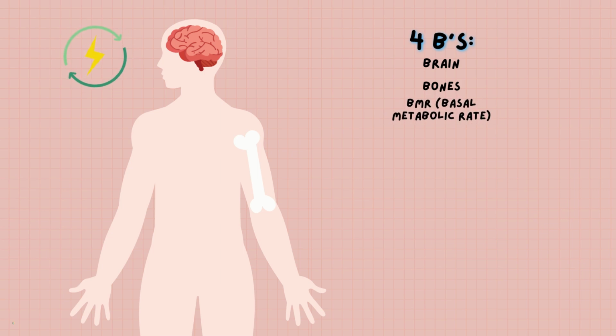The basic effects of thyroid hormones can be remembered using the 4 B's: brain, as it promotes alertness, reactivity, hearing, memory, and learning capacity; bones, as it promotes linear bone growth in children and bone remodeling in adults; BMR, or basal metabolic rate, as it promotes oxygen consumption and heat production; and finally, beta adrenergic, which might mean nothing to you, but it can be simplified as heart function, BART function, if you will.